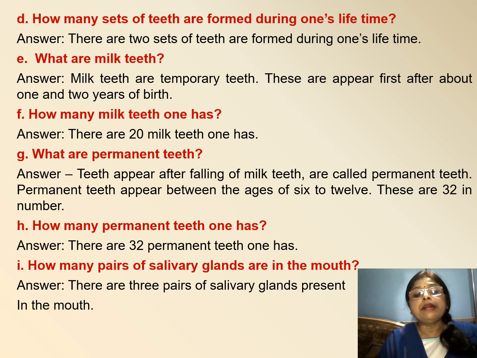What are permanent teeth? Teeth which appear after falling of the milk teeth are called permanent teeth. Permanent teeth appear between the age of 6 to 12. These are 32 in number. How many permanent teeth does one have? There are 32 permanent teeth. How many pairs of salivary glands are in the mouth? There are 3 pairs of salivary glands present in the mouth.